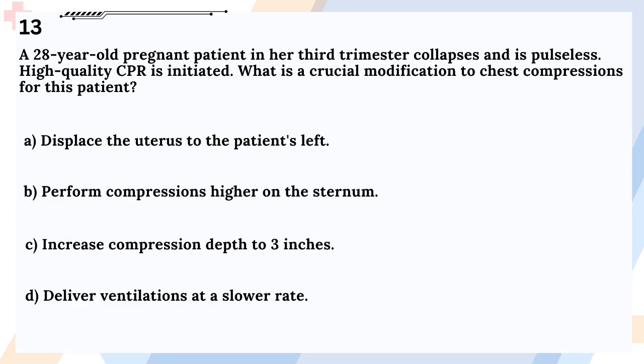Question 13. A 28-year-old pregnant patient in her 3rd trimester collapses and is pulseless. High-quality CPR is initiated. What is a crucial modification to chest compressions for this patient? A. Displace the uterus to the patient's left. B. Perform compressions higher on the sternum. C. Increase compression depth to 3 inches. D. Deliver ventilations at a slower rate.